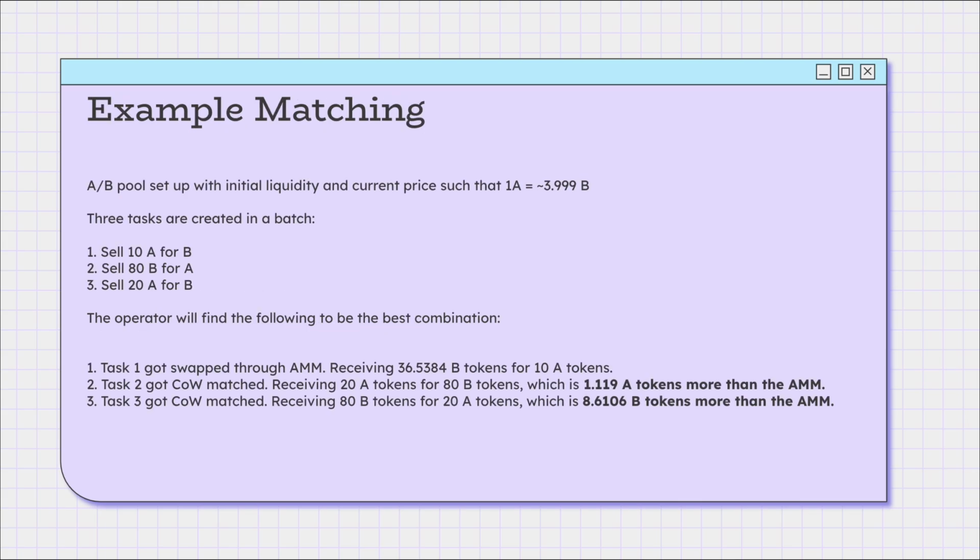For example, say the A and B pool is set up such that 1A is equal to approximately 3.999B. 3 tasks are created in a batch: sell 10A for B, sell 80B for A, sell 20A for B. The operator will find the following to be the best combination. Task 1 got swapped through the AMM. Task 2 got CoW matched, receiving 28 tokens for 20B tokens, which is 1.1198 tokens more than the AMM. Task 3 got CoW matched, receiving 80B tokens for 28 tokens, which is 8.6106B tokens more than the AMM.